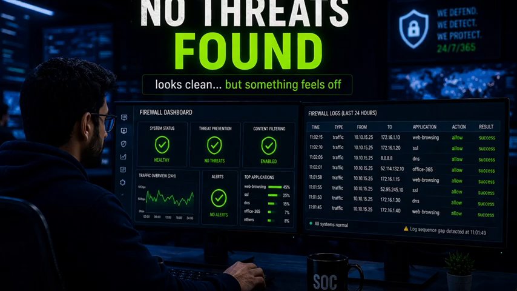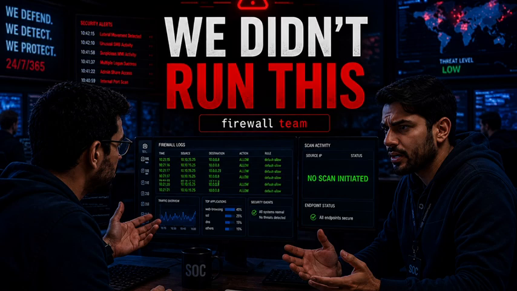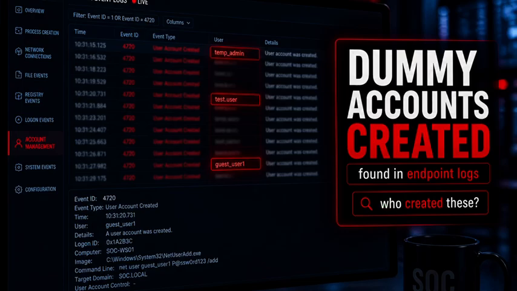So we reached out to the firewall team and they are also not aware of this activity and they did not initiate the scan. So we had a call with the firewall vendor support team and they confirmed some dummy accounts have been created on the firewall. So who created them and how is it possible?